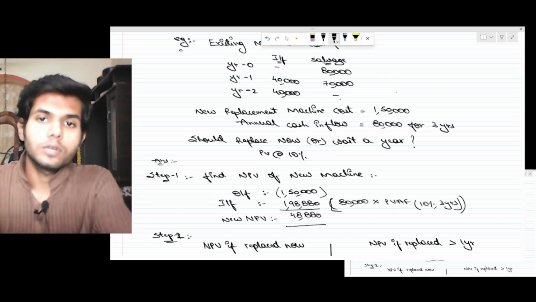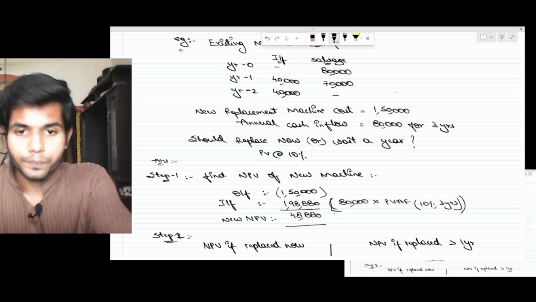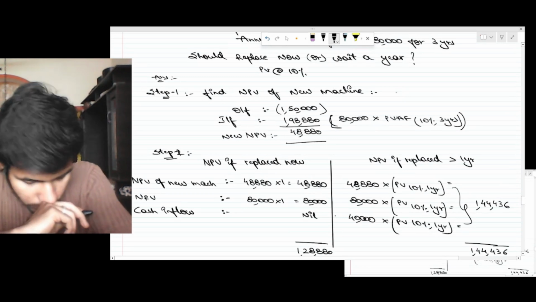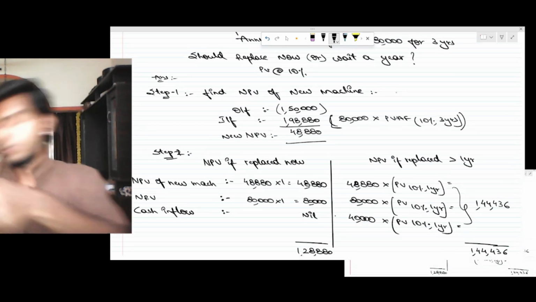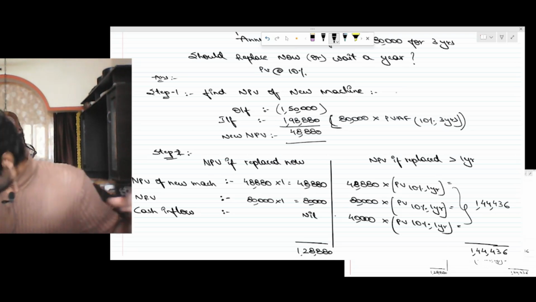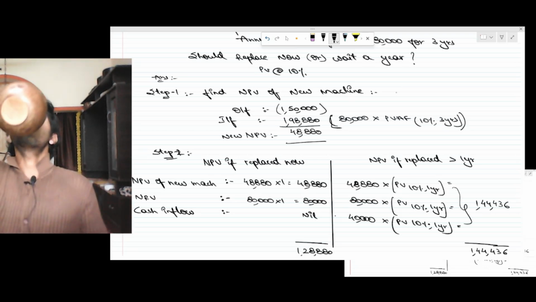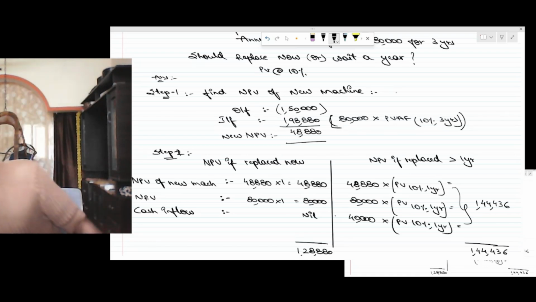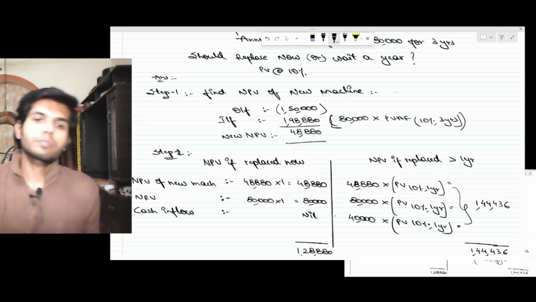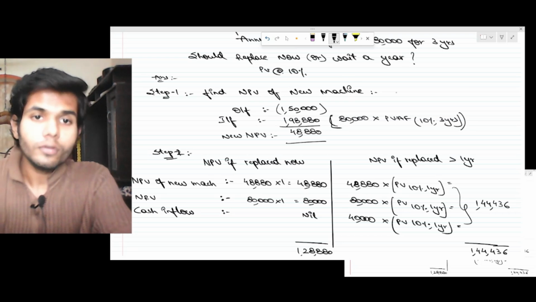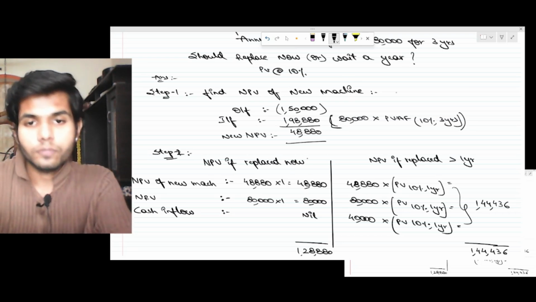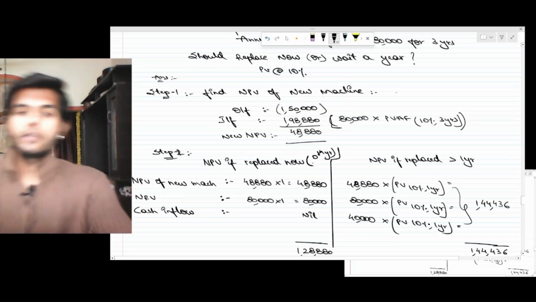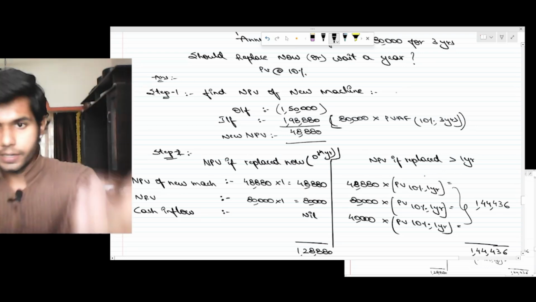So if I replace now, what are the cash flows? If I replace now in the 0th year, or replace after 1 year, that means in the first year.